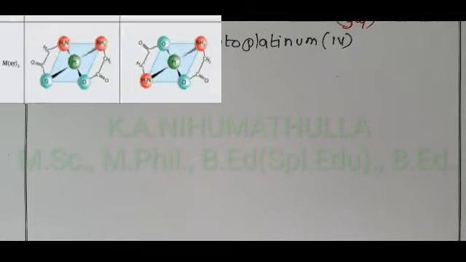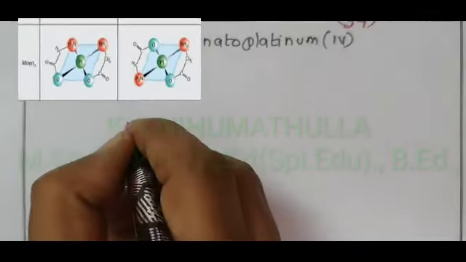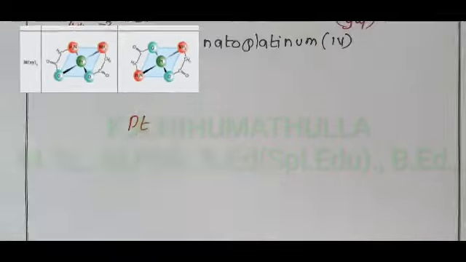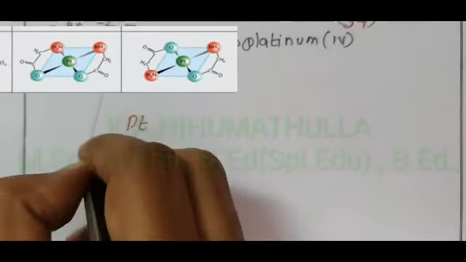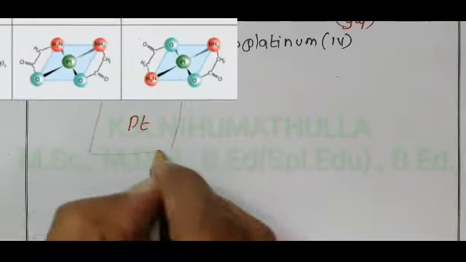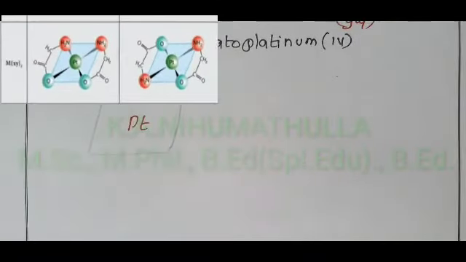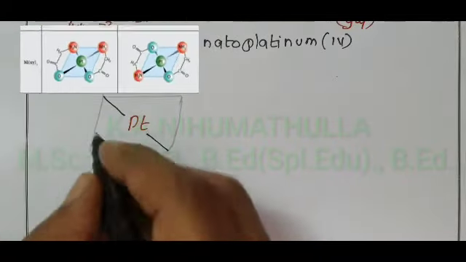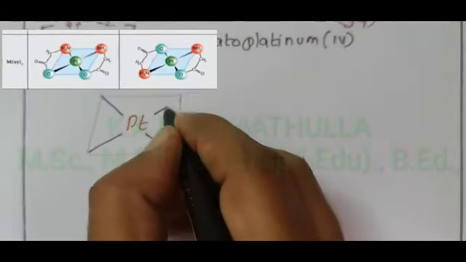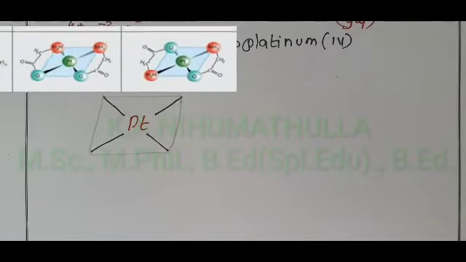As usual, a simple structure. Platinum at the center. Square planar complexes. The 4 corners are occupied by 4 ligand donor atoms: 1, 2, 3, 4.